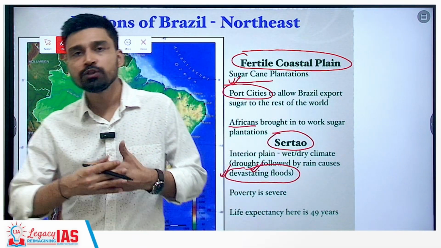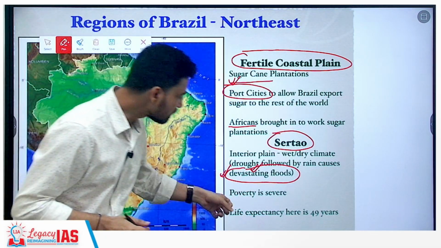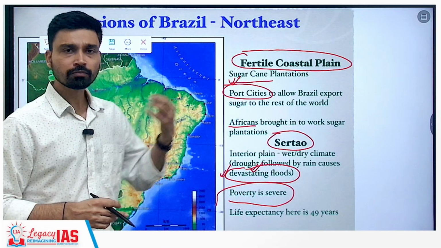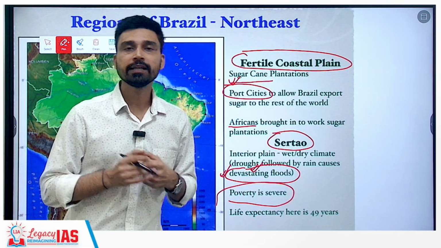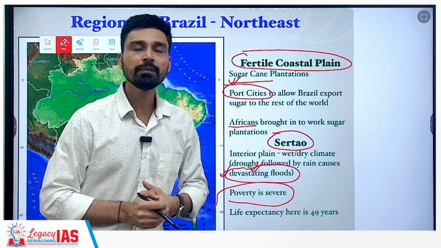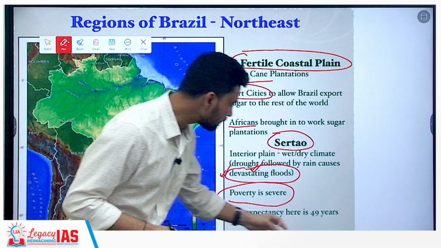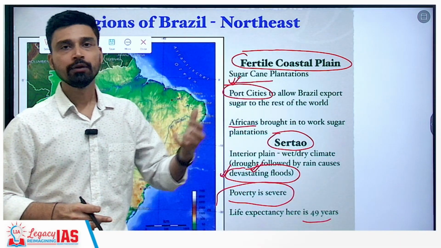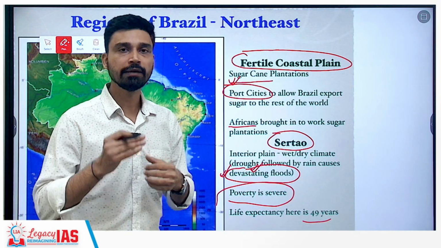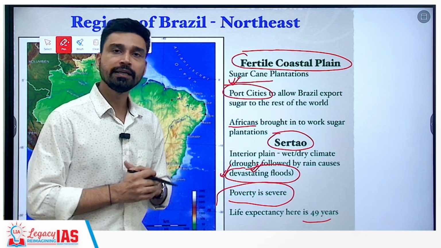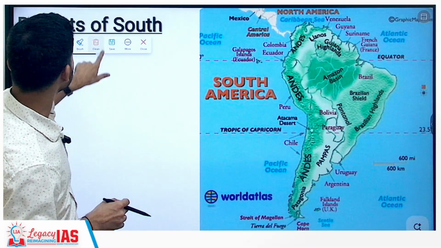So because of the two extremes of hydrology, extreme floods and extreme drought, obviously this region is suffering from poverty, and the poverty is so severe that life expectancy is very low here, because many times people unfortunately are dying due to the lack of food, and thus the life expectancy here is just 49 years. If you compare with India, in India the average life expectancy is about 69 years. So that is how we have to understand these two plains of South America.